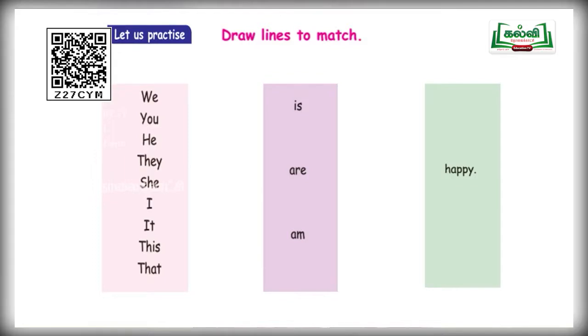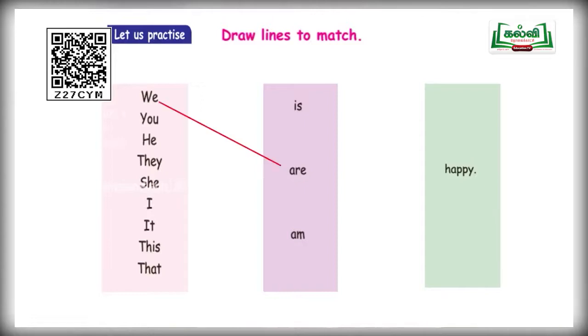First one, we. W-E, what does we mean? Nangal. So, after the pronoun we, what are you supposed to use? Are. We are happy. Very good, children. You try the next one. You. It denotes singular and also plural. But here, you take it as a plural one. You are happy. This is the correct one.